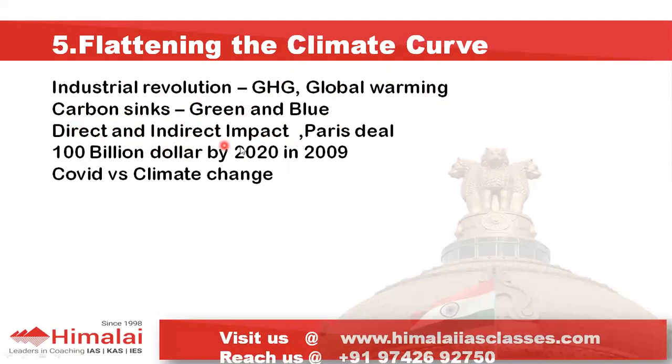So this lot of impact which is there, it is a threat to the existence of humanity. In the Paris deal we recognized this, and we said that we have to stop the increment in the global temperature within 2 degrees Celsius or within 1.5 degrees Celsius. See, if we keep producing these greenhouse gases at the current rate, then by the end of this century the average global temperature would have increased by 4 degrees Celsius, and nothing would be possible. The human existence might be at threat.